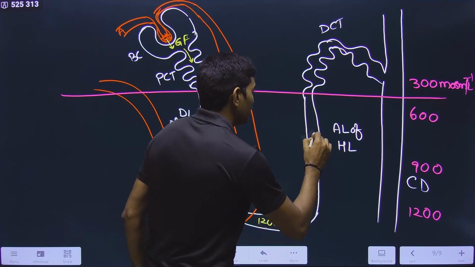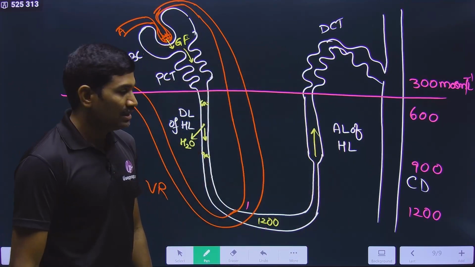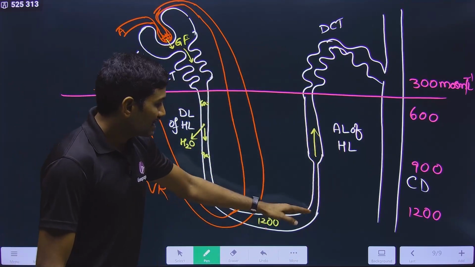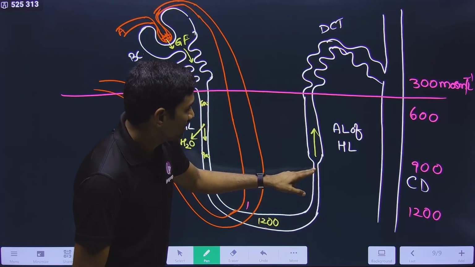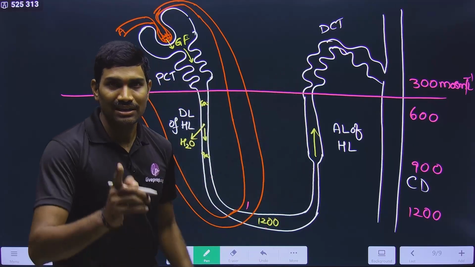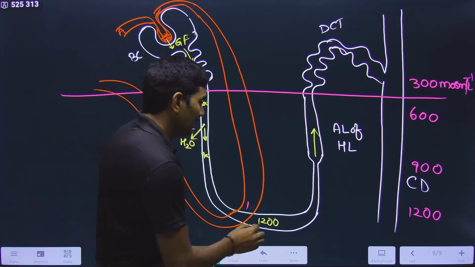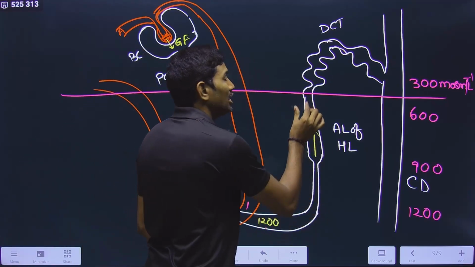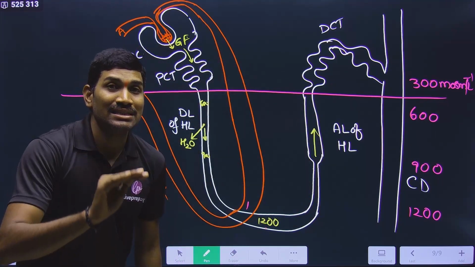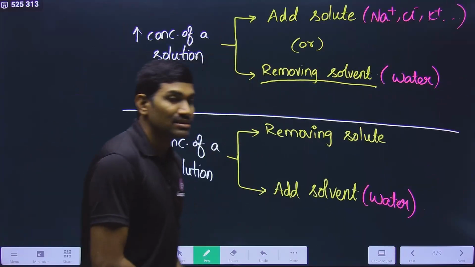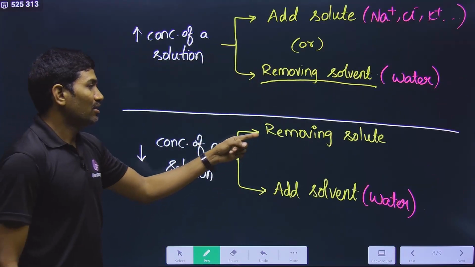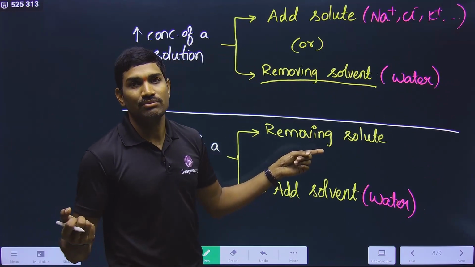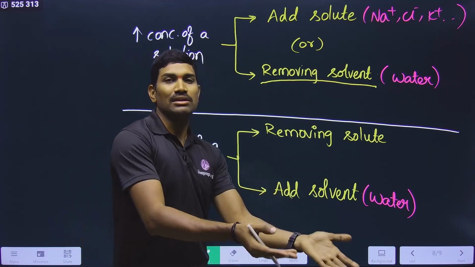In the ascending limb, the direction is like this. Okay. And here what happens? In the ascending limb, what should happen? Already it is 1200. So now it should come to 900, 600, 300, right? That means in the ascending limb of Henle loop, concentration should decrease. What are the options for decreasing concentration? First one is remove the solute from this, or add the water.